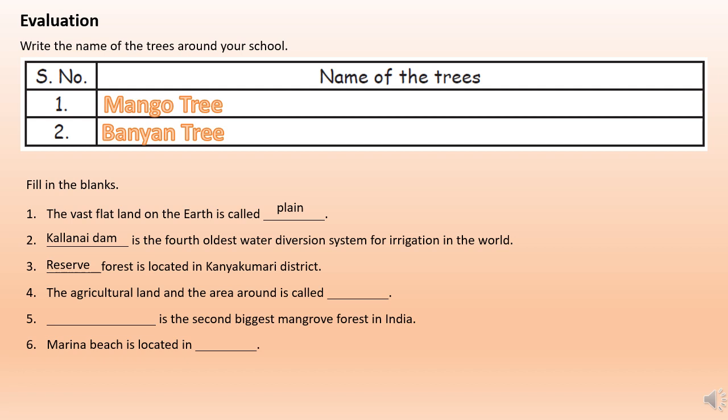Dash Forest is located in Kanyakumari district reserve forest. The agriculture land and the area around is called Marudam. Dash is the second biggest mangrove forest in India, Pichavaram forest. Marina Beach is located in Chennai.